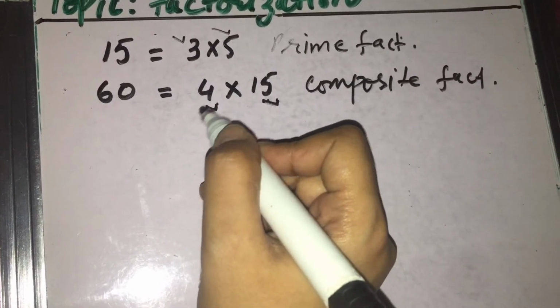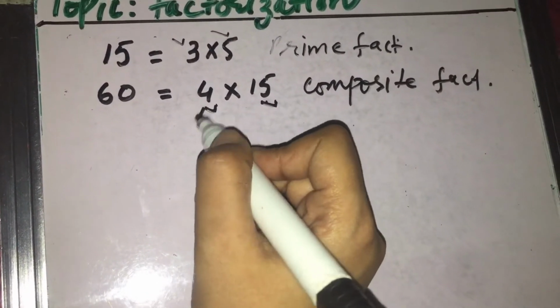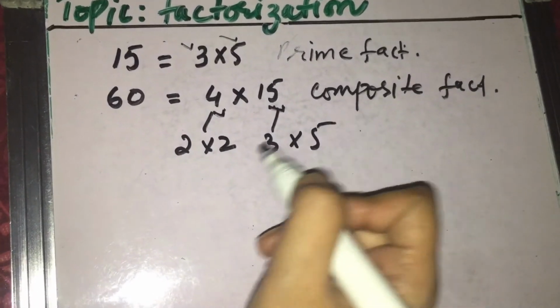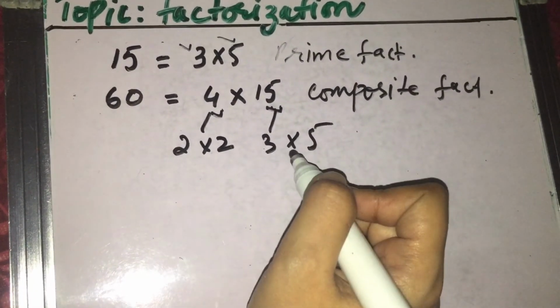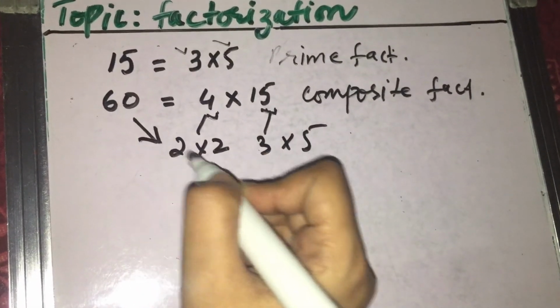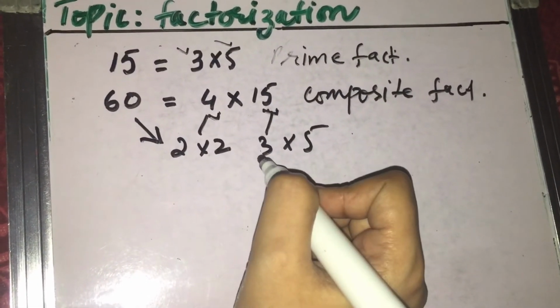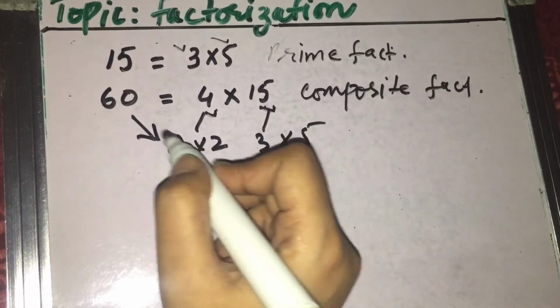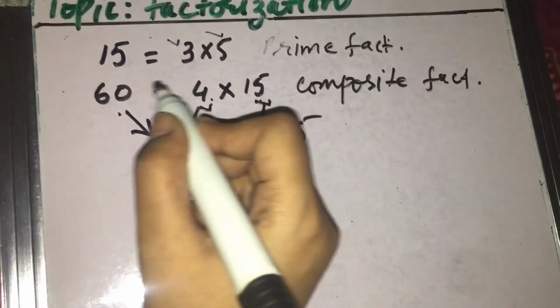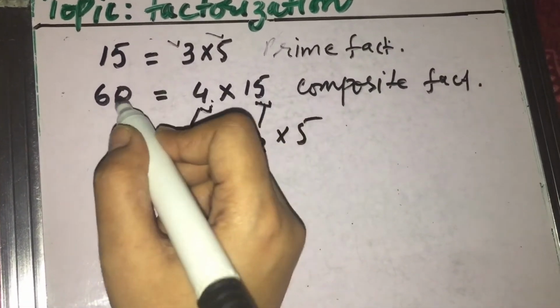We can further break down these numbers like 2 into 2 and 3 into 5. Now observe these numbers. All of these numbers are prime numbers. So now 60 has been broken down into its prime factors. This is called prime factorization of 60 and this is called composite factorization of 60.